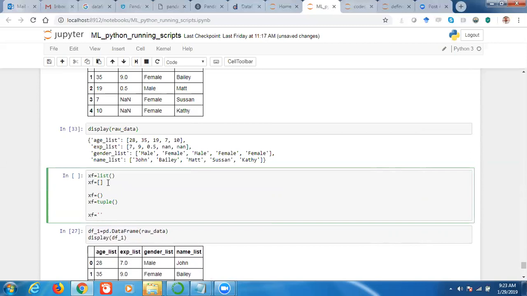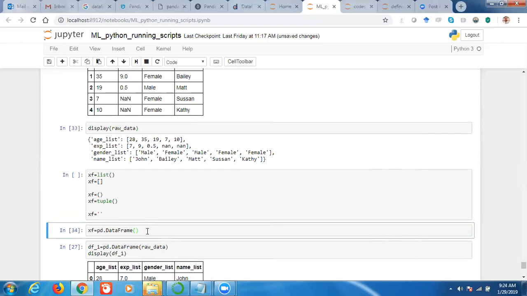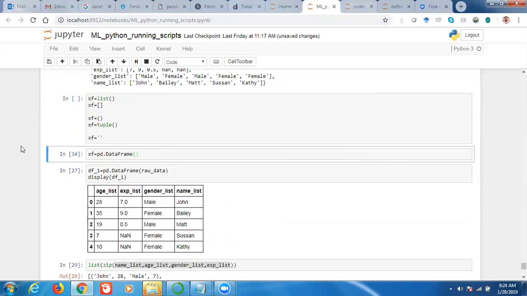In the same manner, if we do this one, with equal to empty, what it will do is still create a data frame, which will be an empty data frame. You see that it will still create an empty data frame. So that is the purpose of the default values, right?